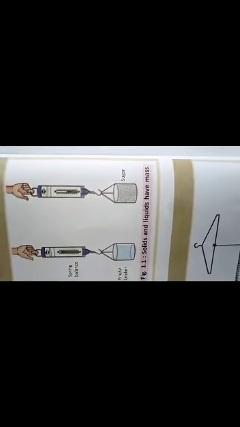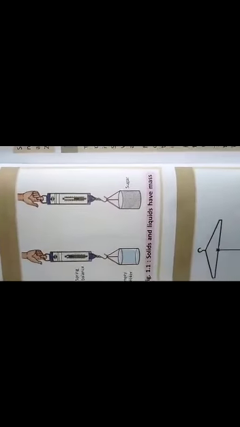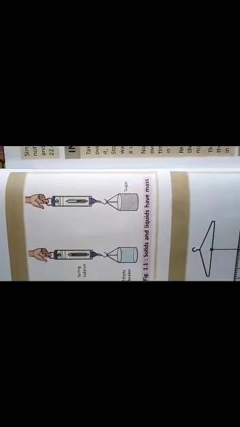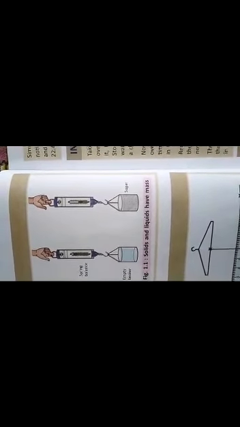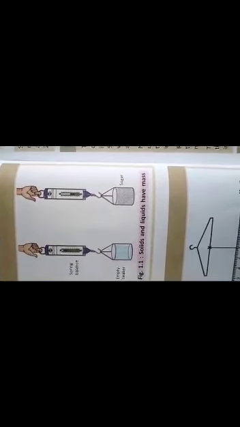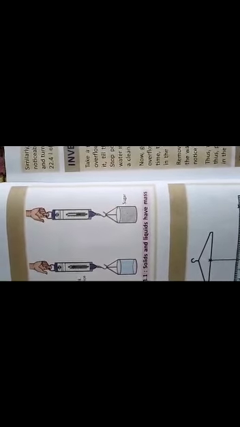Then we will observe that the spring balance will show more weight. Why? As the weight of the filled beaker is greater than the empty beaker, so we can say that sugar has also a particular weight, isn't it? And we know that weight is also related to mass. If anything has weight, then it also has a mass. So we can conclude that sugar has mass.